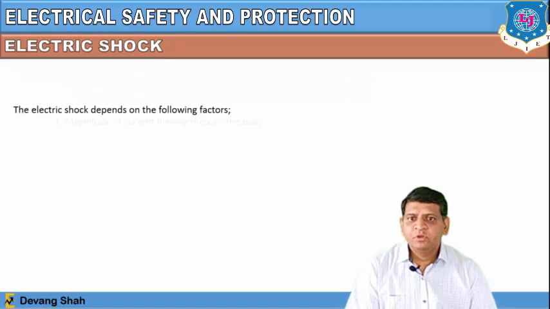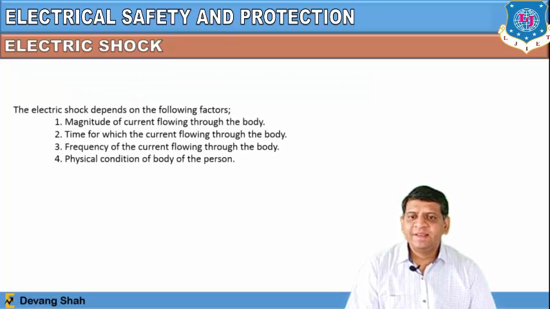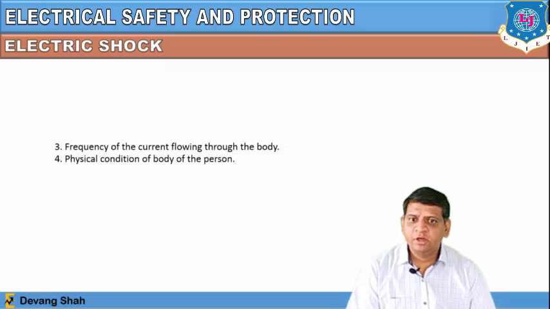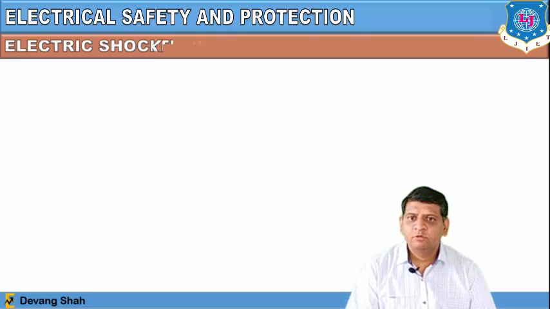Now, electric shock depends on the following parameters: the magnitude of current flowing through the body, the time for which the current flows through the body, the frequency of the current flowing through the body, and the physical condition of the body of the person. So the electric shock for a human body depends on these conditions.